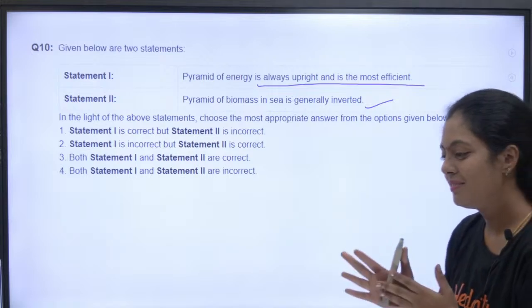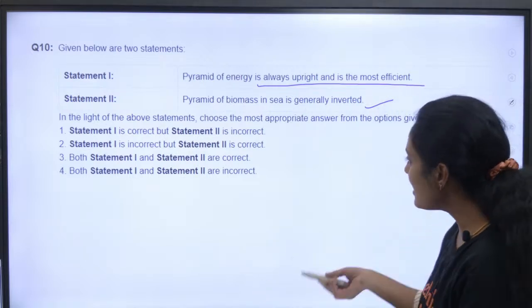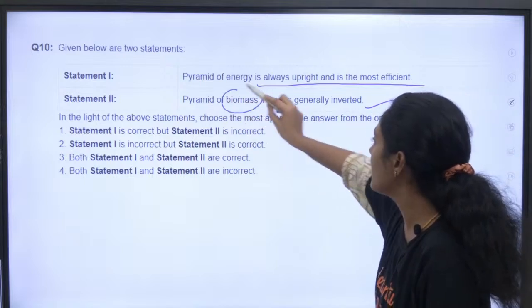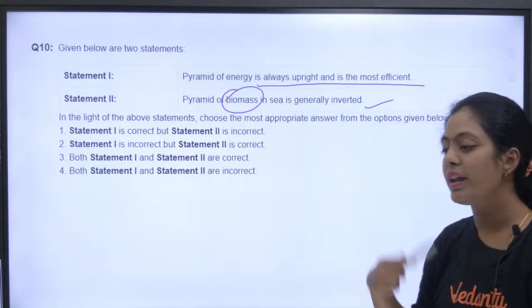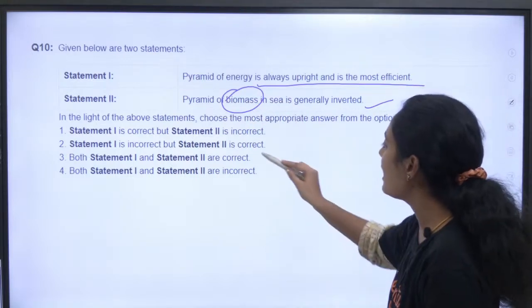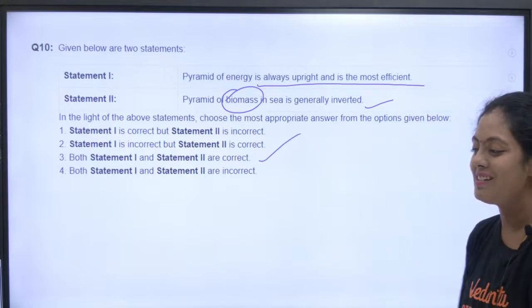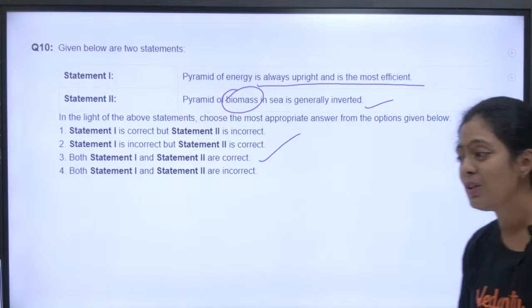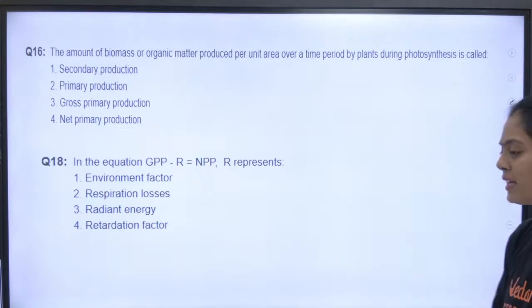Very easy. Statement 1 is correct. Statement 2, pyramid of biomass in sea is generally inverted, that is also correct. So both statement 1 and statement 2 are correct. That's the right answer. Very good. Shall we continue? We have many questions in this one chapter.